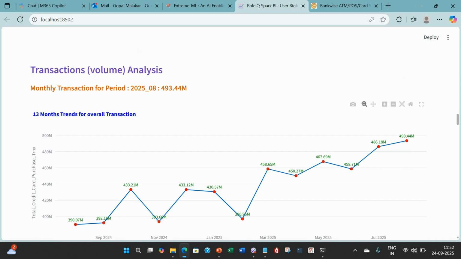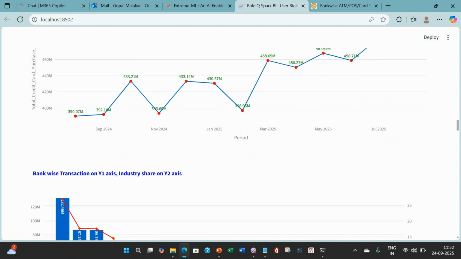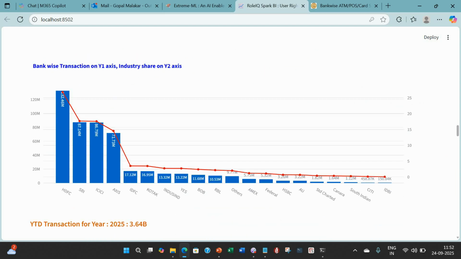Look at transaction volume. How many times are people swiping the card? It is 493 million, or you can say 49 crore times people are swiping their card in India. This is a jump, and it is bound to jump, and I'll prove to you why. Now let's understand who has the bigger share in transaction terms.